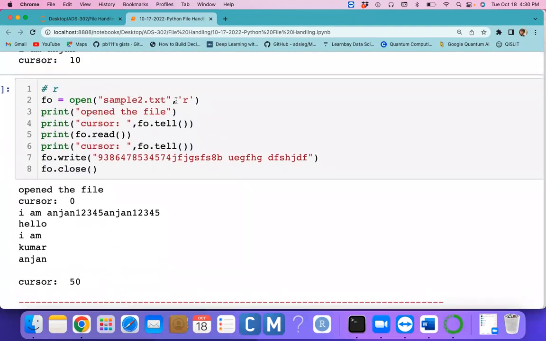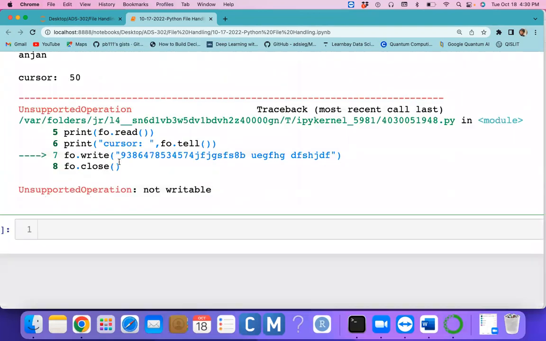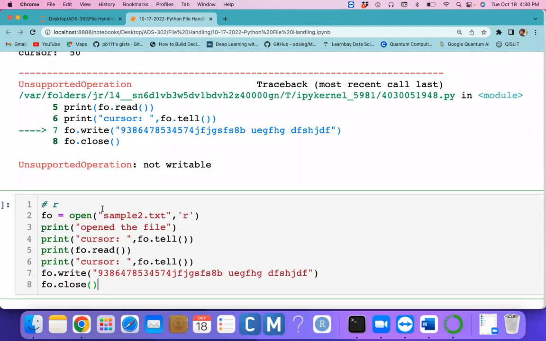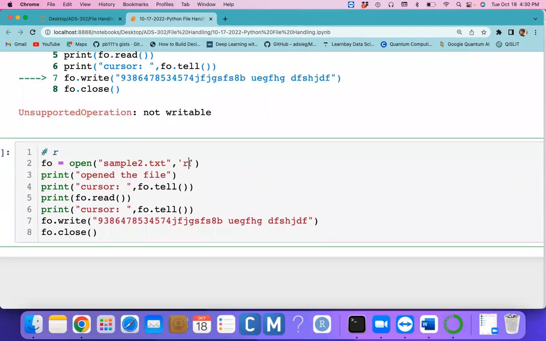You opened the file in r mode, so you can't do the write operation. But the same thing we can do in r plus; read and write both can happen.